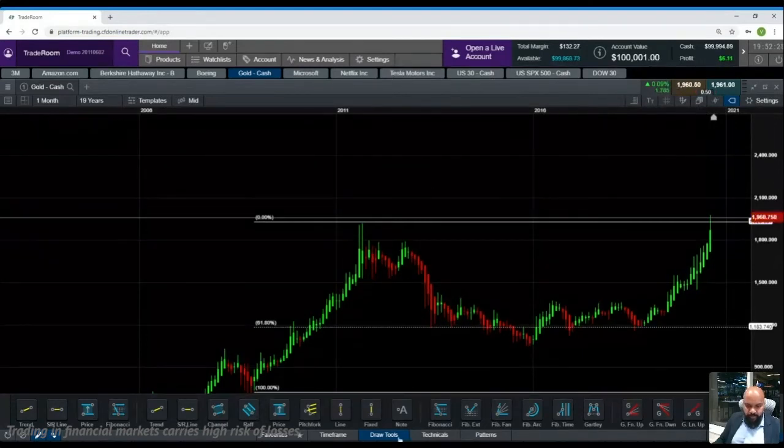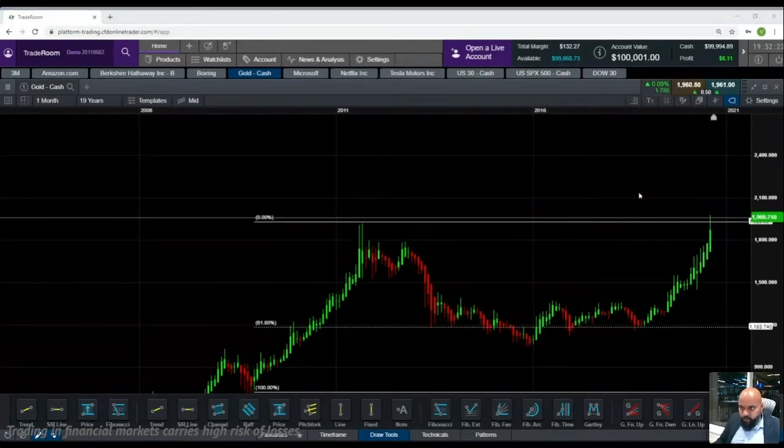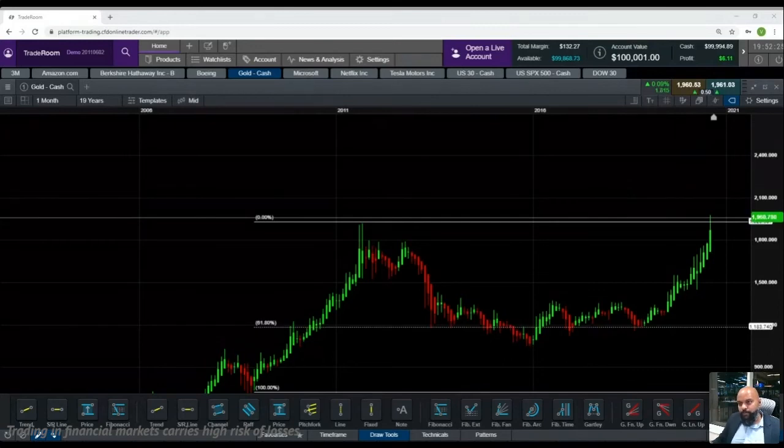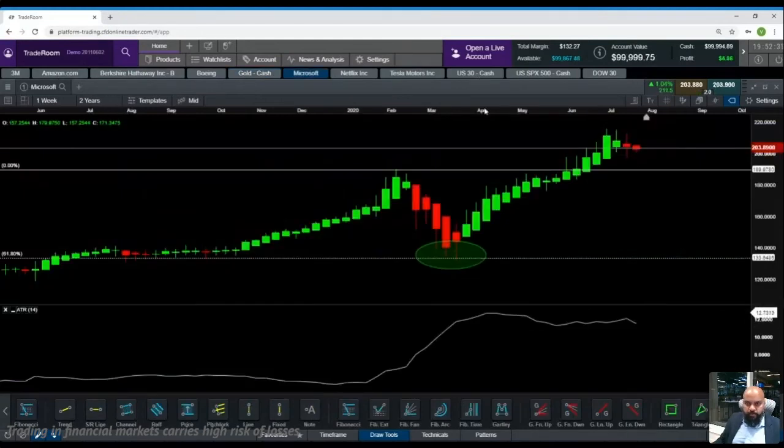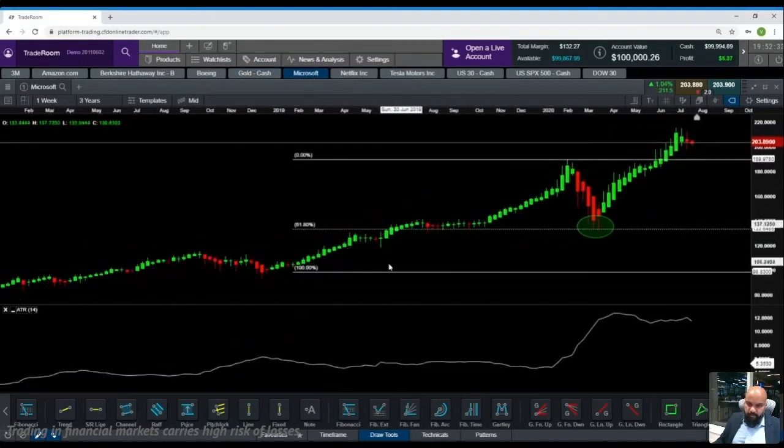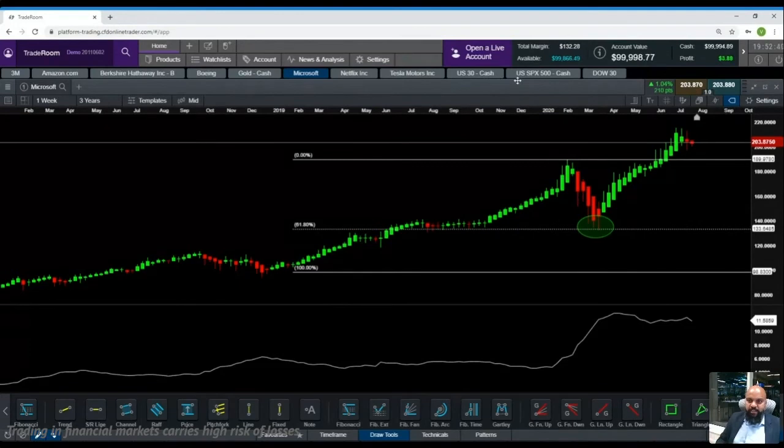Let's just see if I've got any other stocks. Okay, I think only Berkshire Hathaway was the only request that came in. So we were talking about Apple before. You looked at Microsoft. Microsoft also gave us a good bounce back from 61.8. I'm guessing most of you all now understand how 61.8 works.